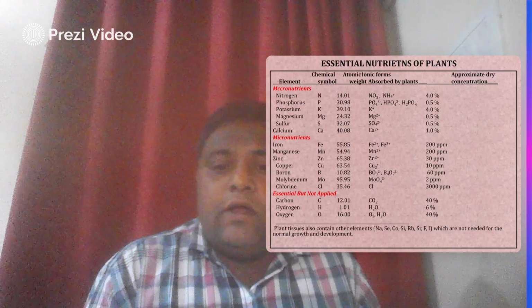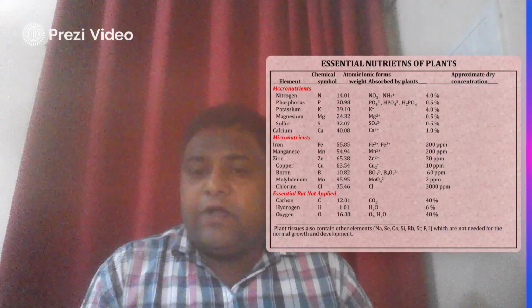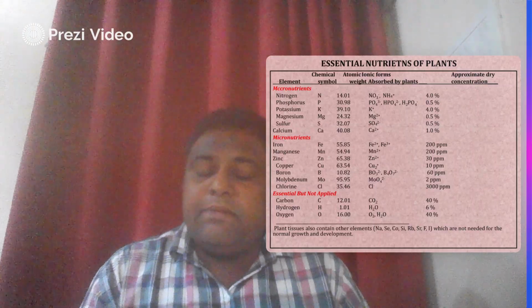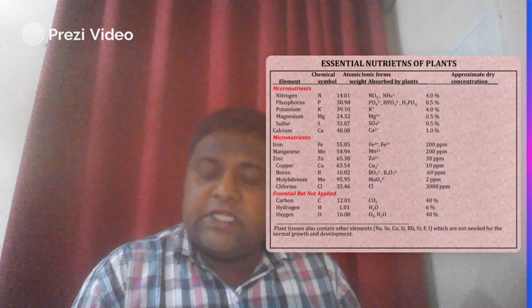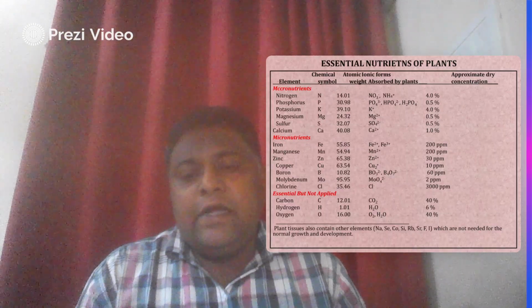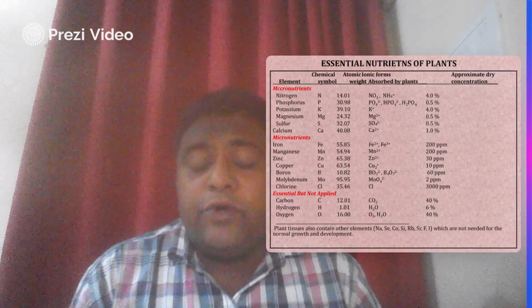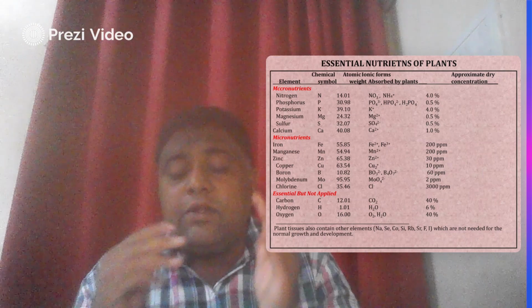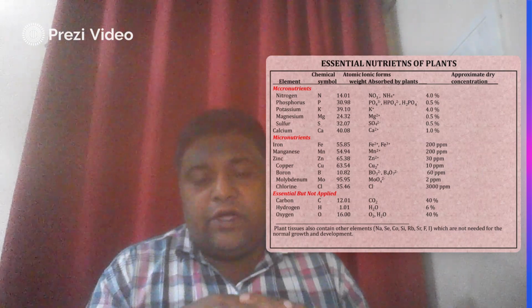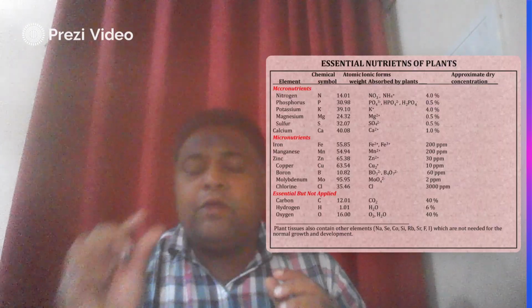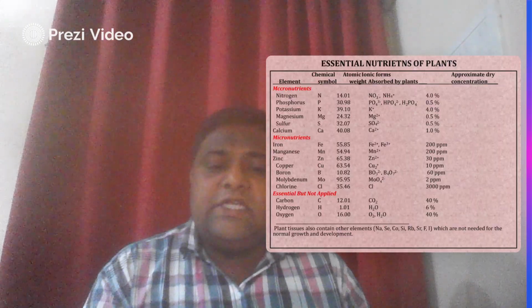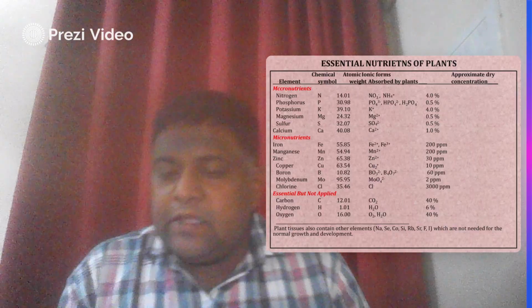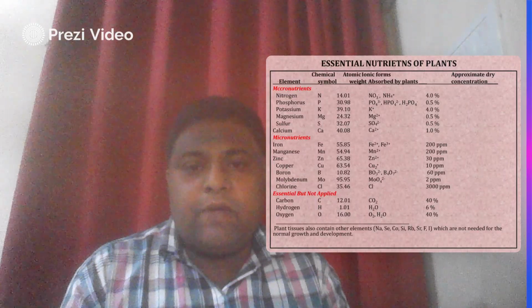As we know, plants require three different types of nutrients. First is macronutrients, second is micronutrients, and third are those which are essential but not applied directly. First we discuss the macronutrients. Macro means maximum or more, so nutrients required in a larger quantity are called macronutrients. Micronutrients are required in a very small amount. The third type is essential, but not applied, because those materials are already present in the soil. These are basically the three categories. Let's discuss them one by one.